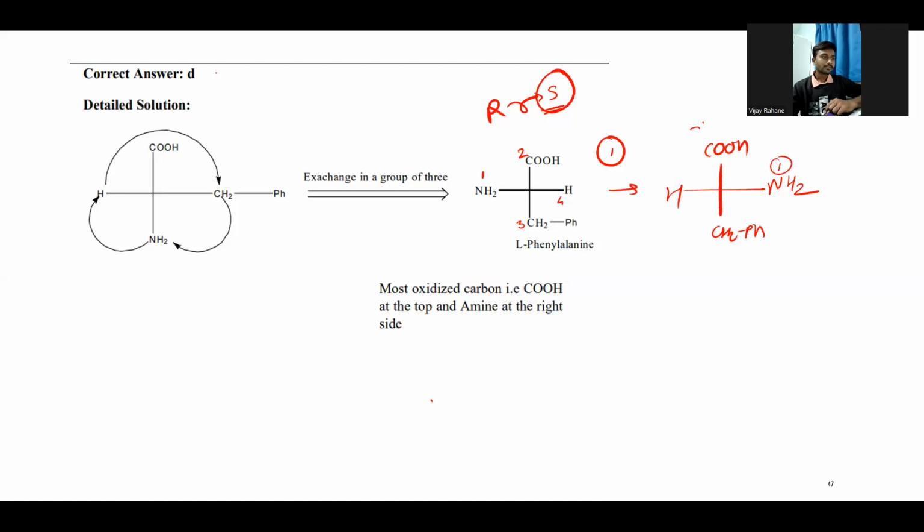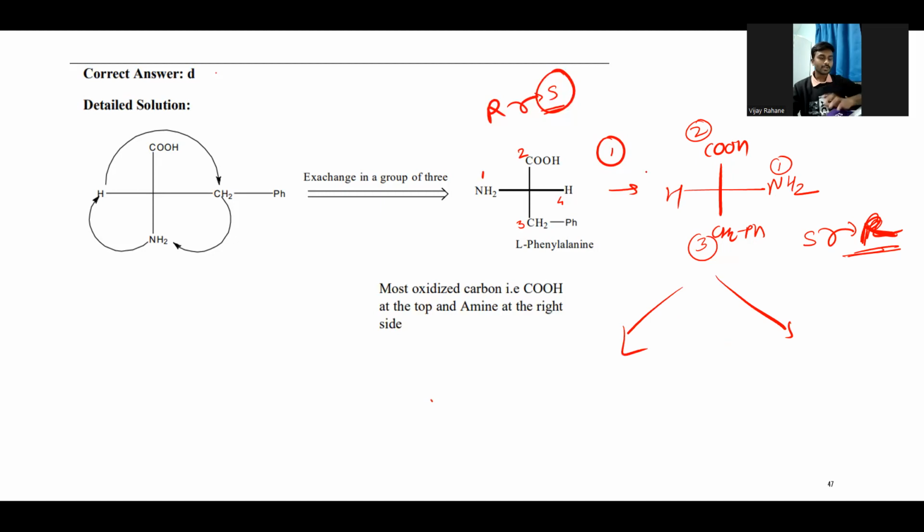So this is the 1, this is the 2, and the 3. So 1, 2, 3: S, right? The S changes to R because of this hydrogen which is on the horizontal plane. So the configuration is the R configuration for this molecule. After one exchange, it is getting converted into the R configuration. If I do another exchange, any exchange on this molecule, we will get exactly the S configuration.